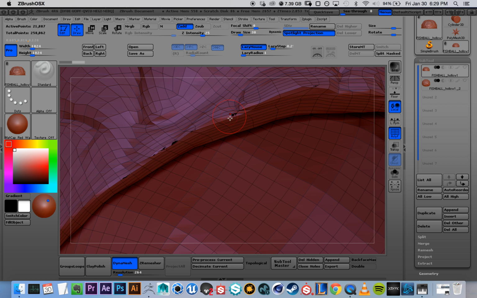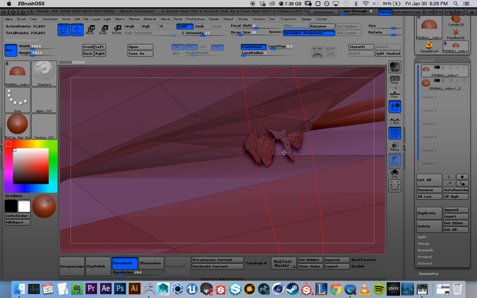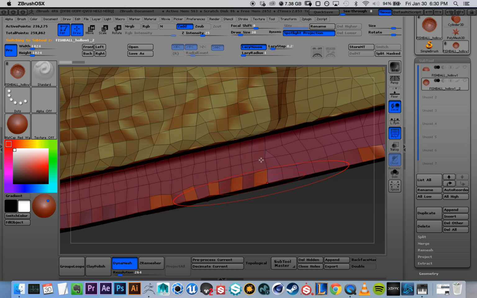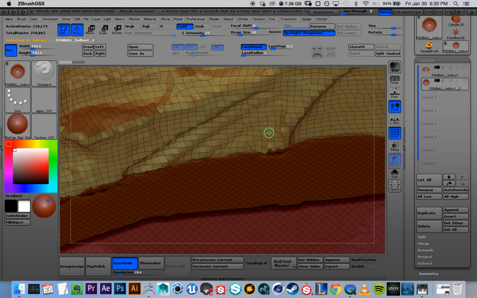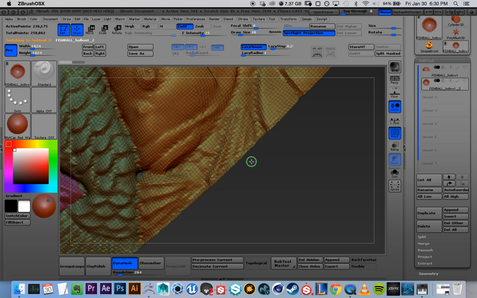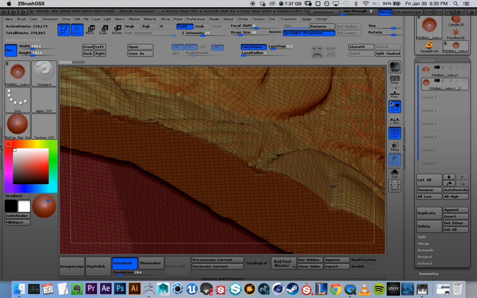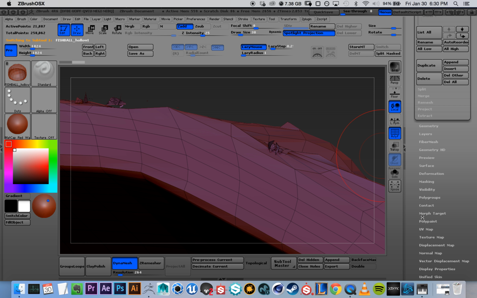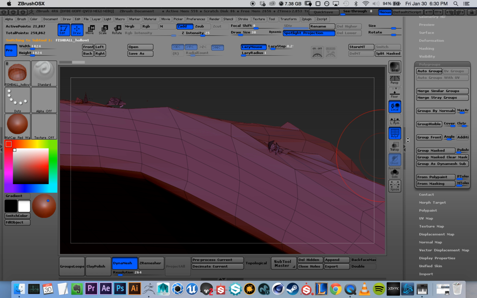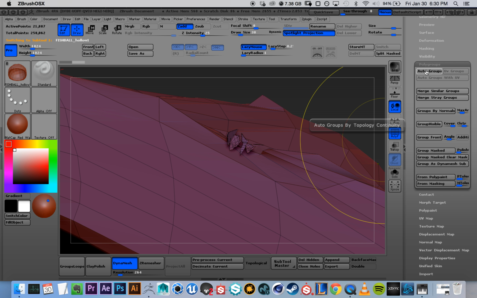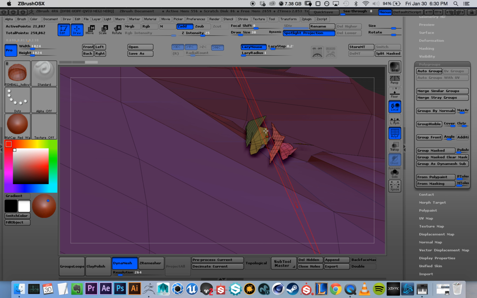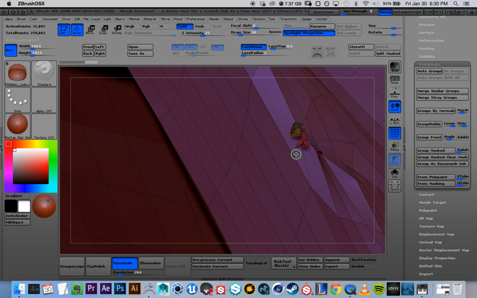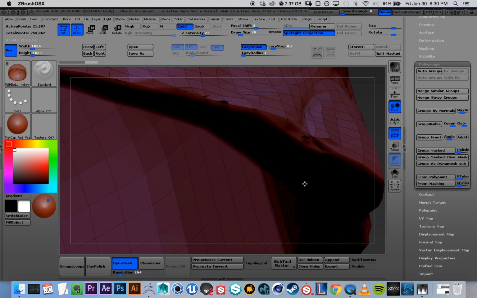Checking it out, I get some weird geometry. That's because of the edges that were created, or that were here, because of the clipping that you created to flatten this bottom piece. But that's no problem. After creating this, you can use Polygroups and Auto Group right here. Since this is not connected, it will create the polygroup into separate groups.